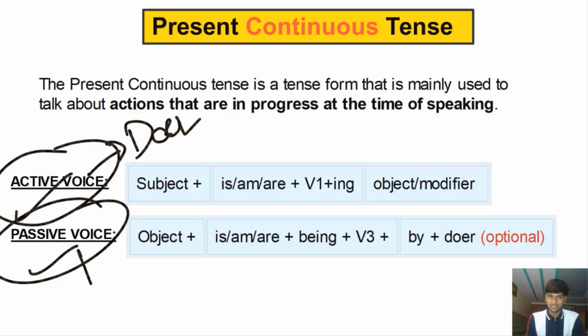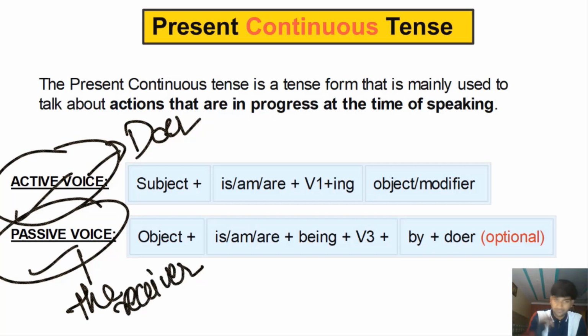In the passive voice, and most sentences in the English language or probably in any language are written in the active voice, we focus on the receiver of the action. We focus on the person or the thing that receives the action. This is the focus in the passive voice.